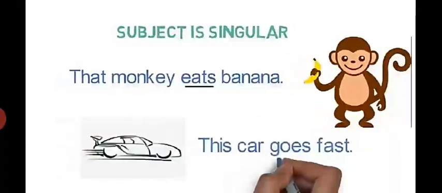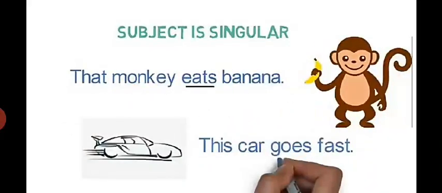Here the subject is singular. That monkey eats banana. This car goes fast. In the first sentence, monkey is singular, and eats is the verb; s or es is used with singular nouns.